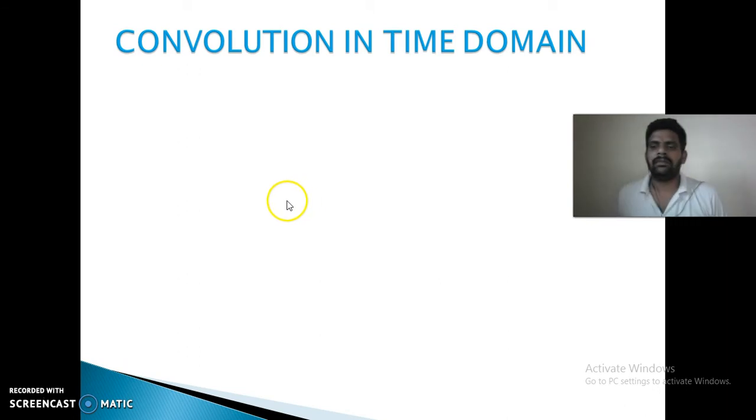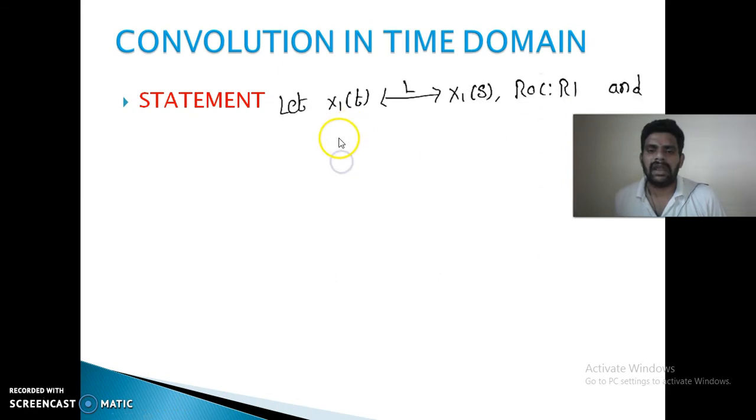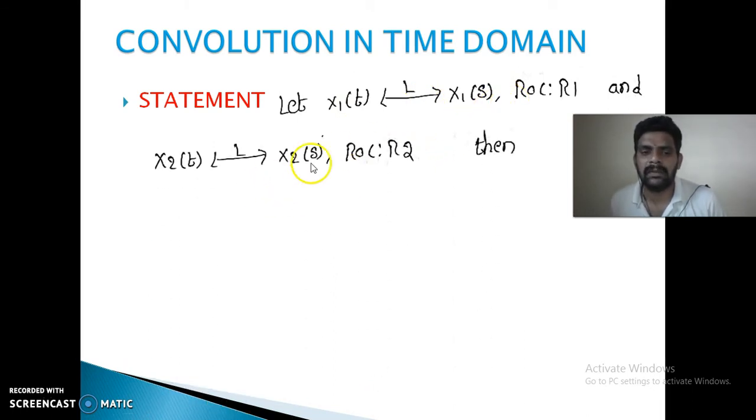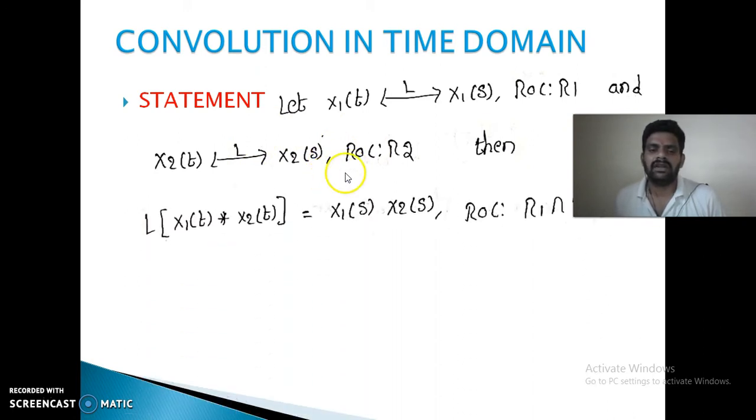And convolution in time domain. As in previous transformation tools, convolution in the time domain results in multiplication in the transform domain. Similarly, convolution in the time domain results in multiplication in the s domain. Let us suppose x1 of t is Laplace transform paired with x1 of s, x2 of t is Laplace transform paired with x2 of s. Then x1 of t convolution with x2 of t is equal to the multiplication of x1 of s and x2 of s, that is x1 of s into x2 of s.